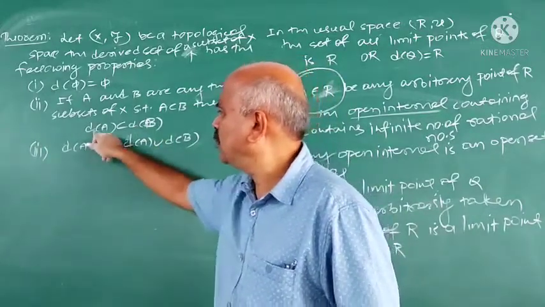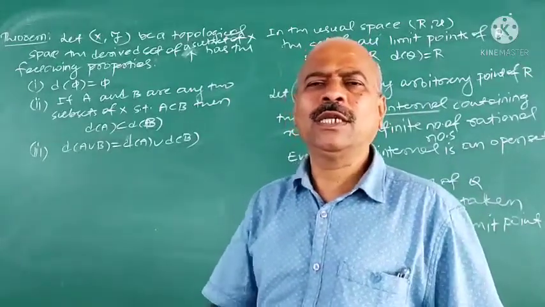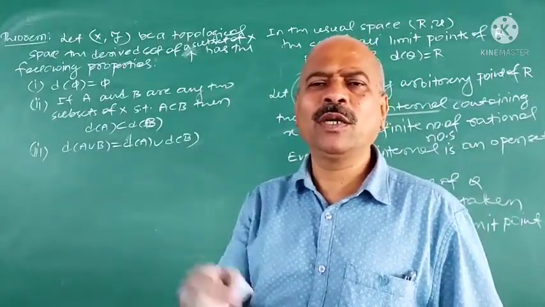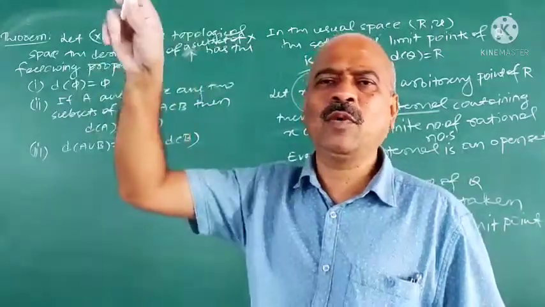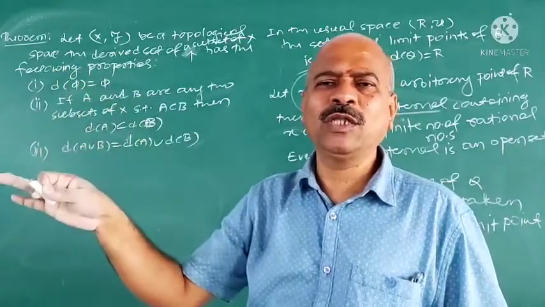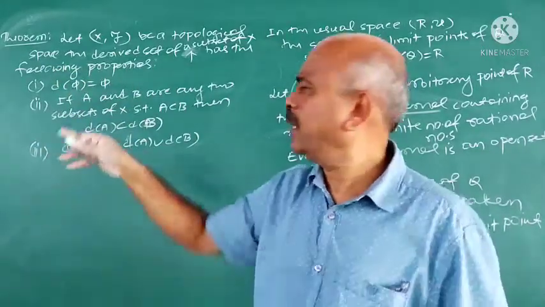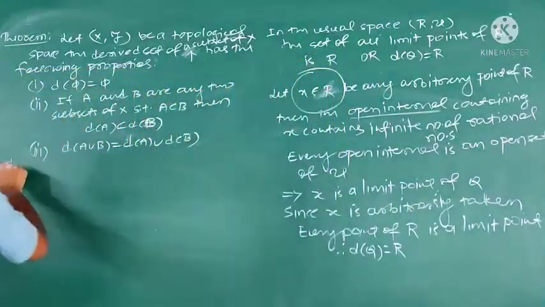What do you know the meaning of D of A? Derived set of A. What is a derived set? Set of all the limit points. What is a limit point? That you have studied. So the definition starts from the definition of limit point. How to find the limit point of the set? Set of all the limit points is the derived set, and the derived set has the following properties. First one, I explain one by one.